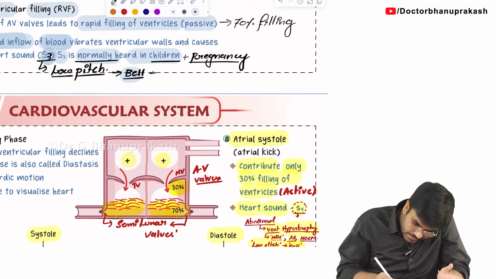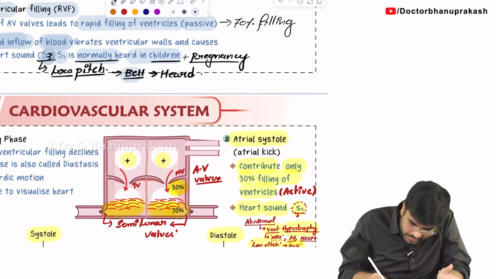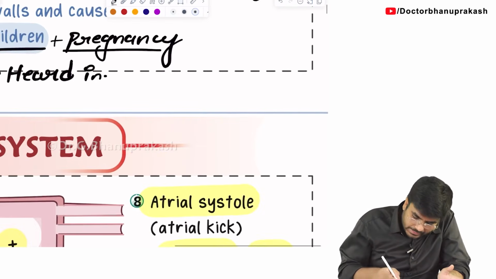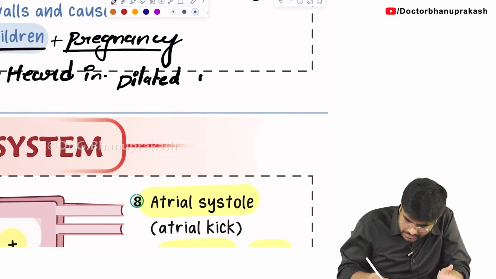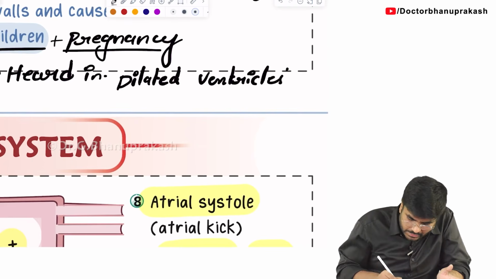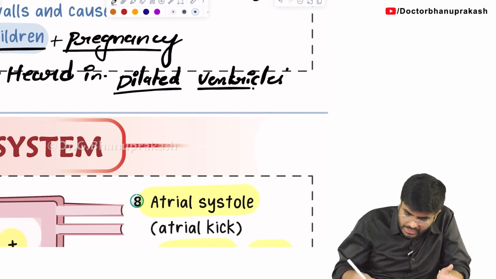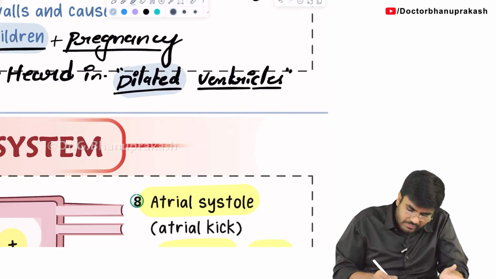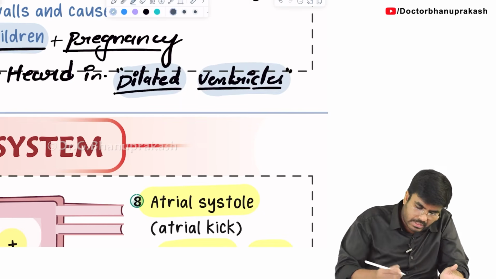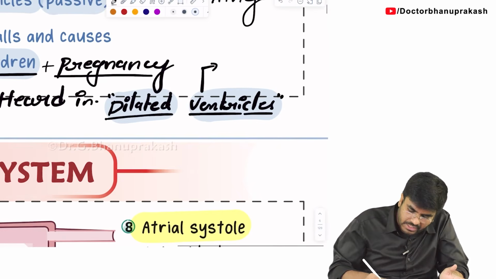S3 is abnormal. In which pathological conditions is it heard? It is heard in conditions with dilated ventricles. It is heard in patients who are having dilated ventricles. Tell me, which patients will have dilated ventricles? Like the patient who is having congestive heart failure.